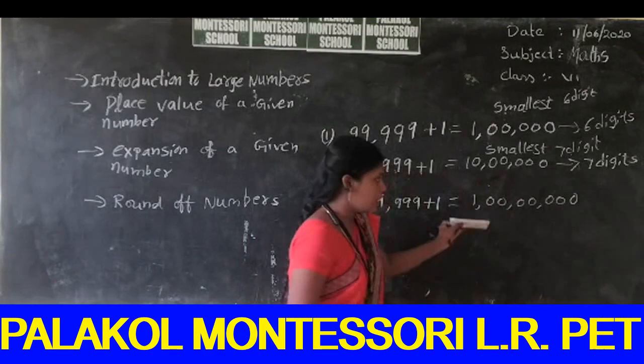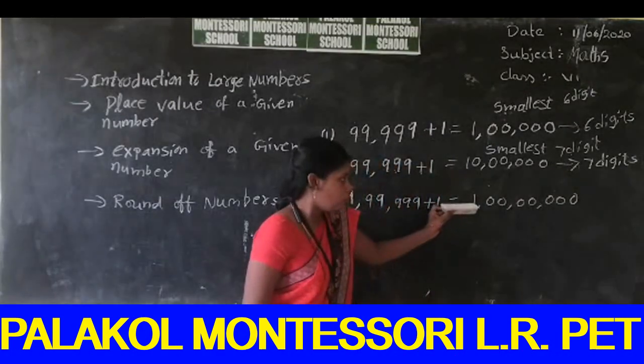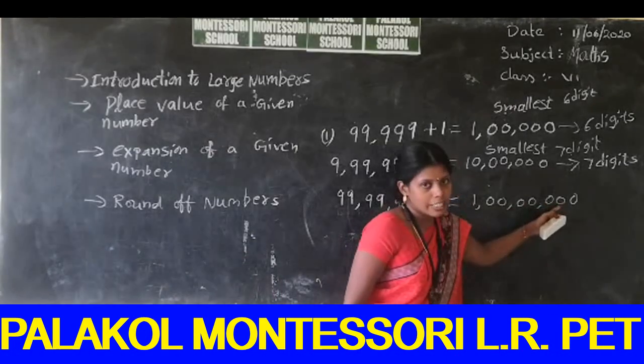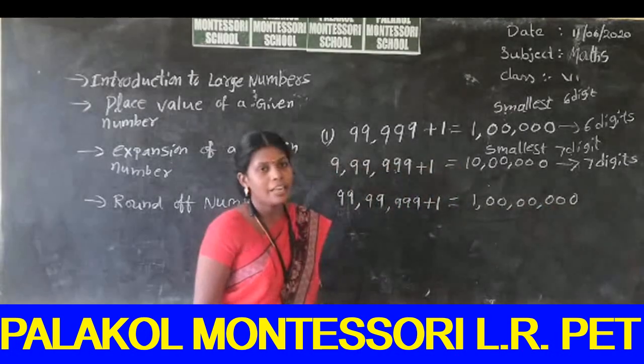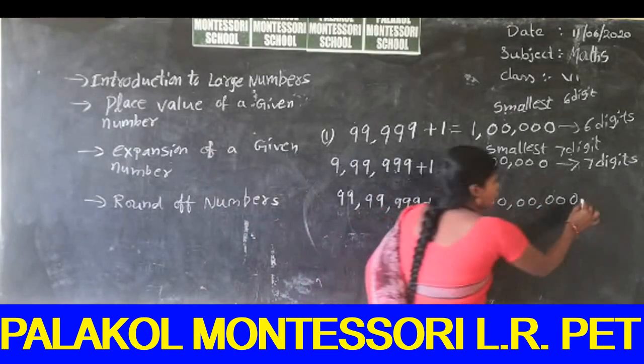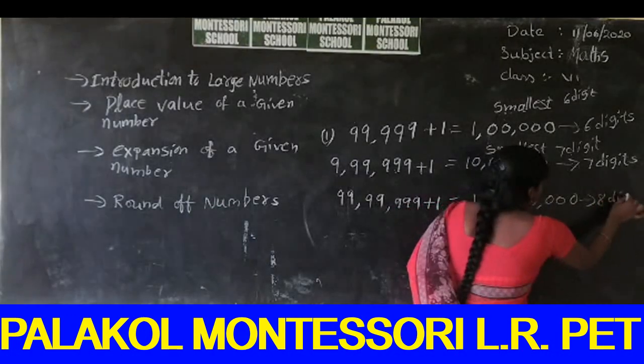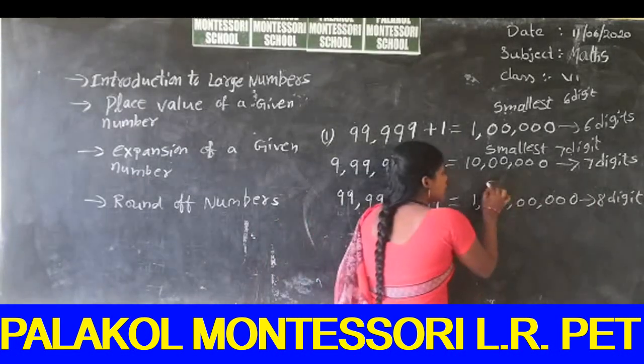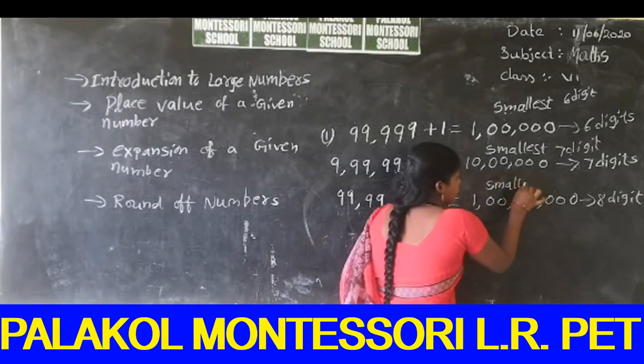How many digits are in this number? 1, 2, 3, 4, 5, 6, 7, 8. 8 digits are there. So this is the smallest 8-digit number.